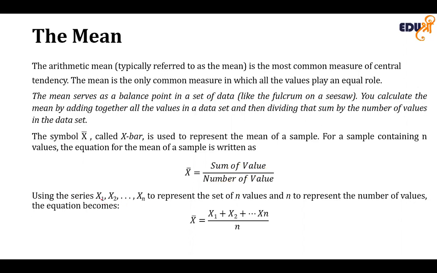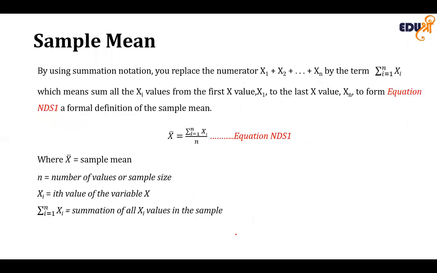Using the series X1, X2, up to Xn to represent the data set of n values, and n to represent the number of values, the equation becomes X bar, the mean of the sample, equals X1 plus X2 up to Xn, divided by n. This is what we call the sample mean. The sample mean is the sum of the values in the sample divided by the number of values in the sample.